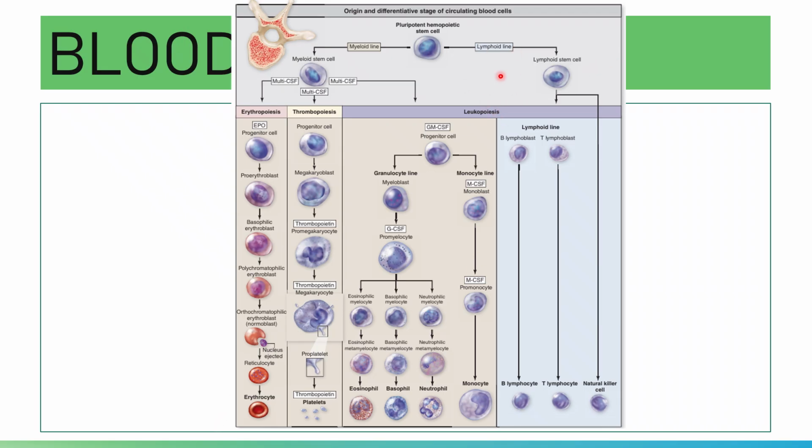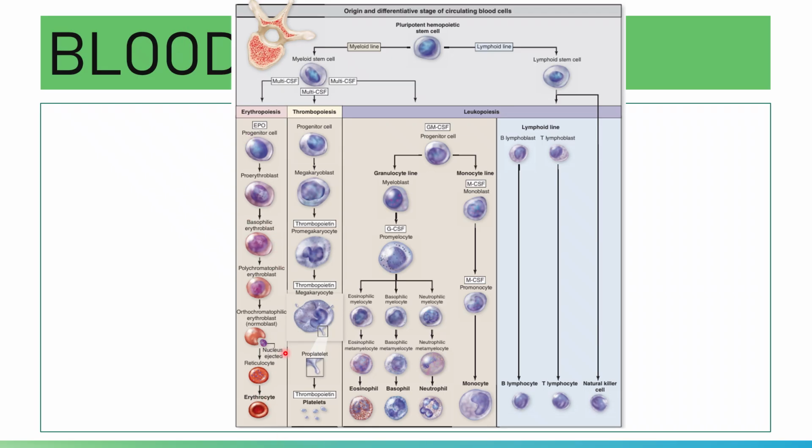You have your pluripotent hematopoietic stem cell, and then your myeloid and lymphoid cell lines and the rest of your cells. That is for your blood cell production. Please go over the image.